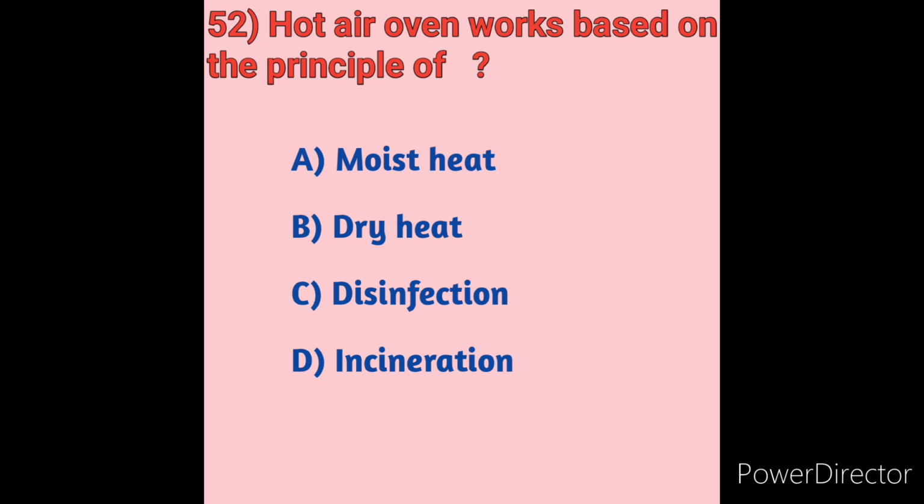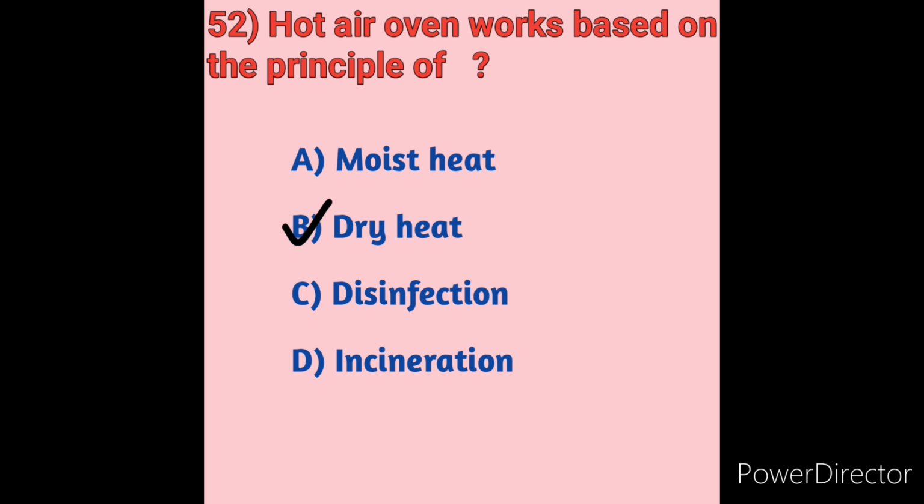The hot air oven is a type of dry heat sterilization. So option B is the correct answer. A hot air oven works based on the principle of dry heat. Dry heat sterilization is used on equipment that cannot be wet and on material that will not melt or change form when exposed to high temperature. So option B is the correct answer.